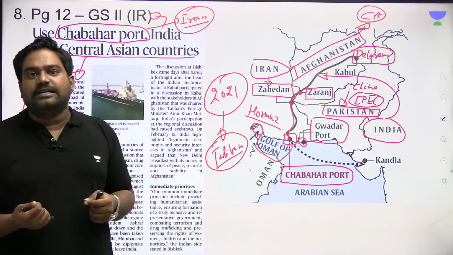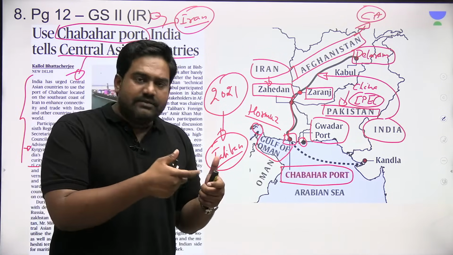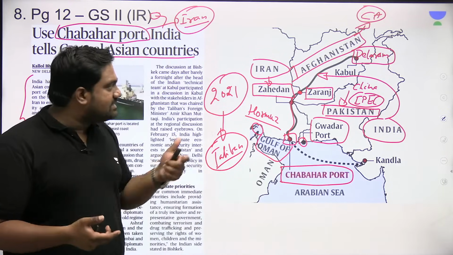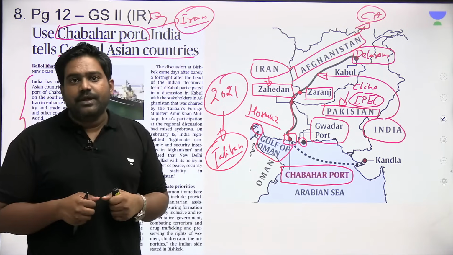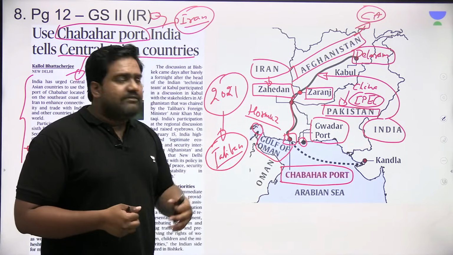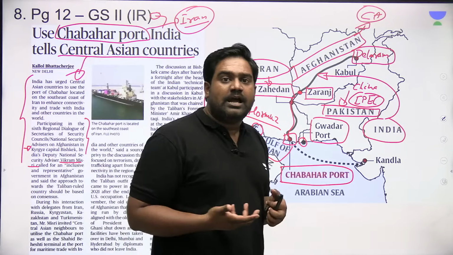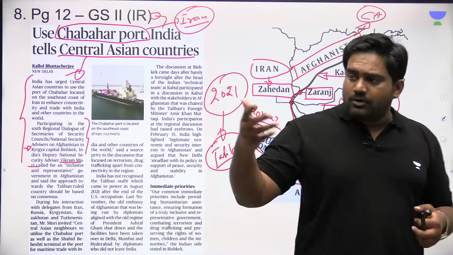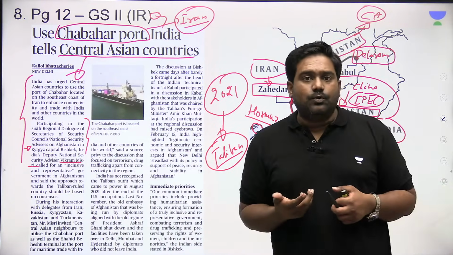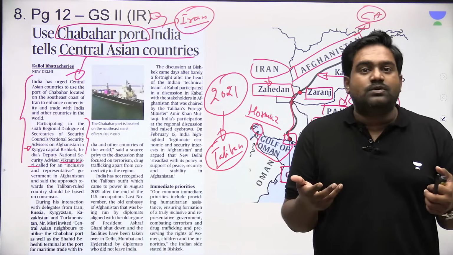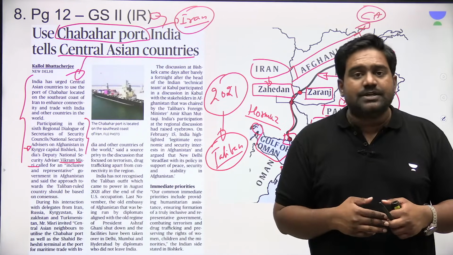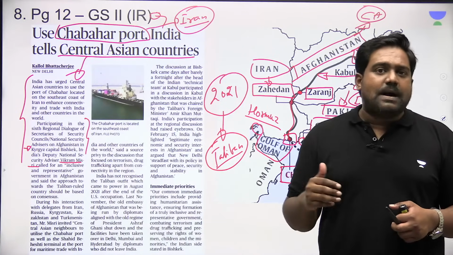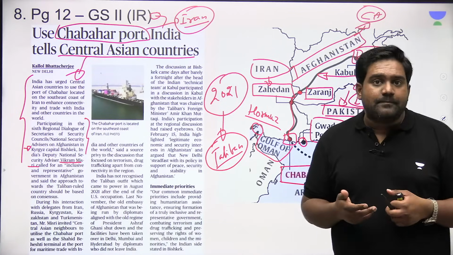Pakistan would never give us transit access, right? Given the state of relations, Pakistan would never give us access to connect with Afghanistan and Central Asia. And more importantly, even if Pakistan gives access, it's not a reliable route. Who knows if terror groups might target the transit route? Or what if Pakistan suspends the route someday because of tensions between the two countries? So connectivity via Pakistan has never been a reliable option for India.